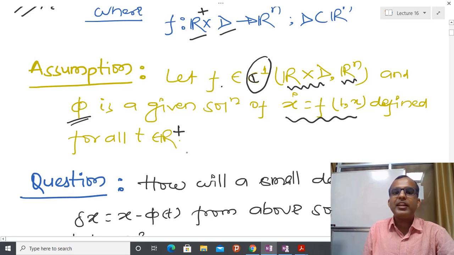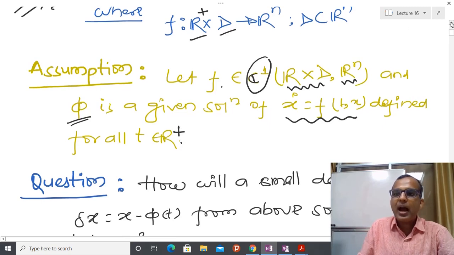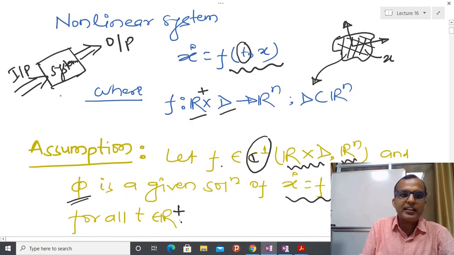For engineering problems you can just say that r is nothing but R plus. So this is the assumption. It means that if I supply some kind of initial condition to this system, then I will get a unique solution. And here you can see that no forcing function is involved. Due to that reason, I am assuming that the input is just the initial condition x0.